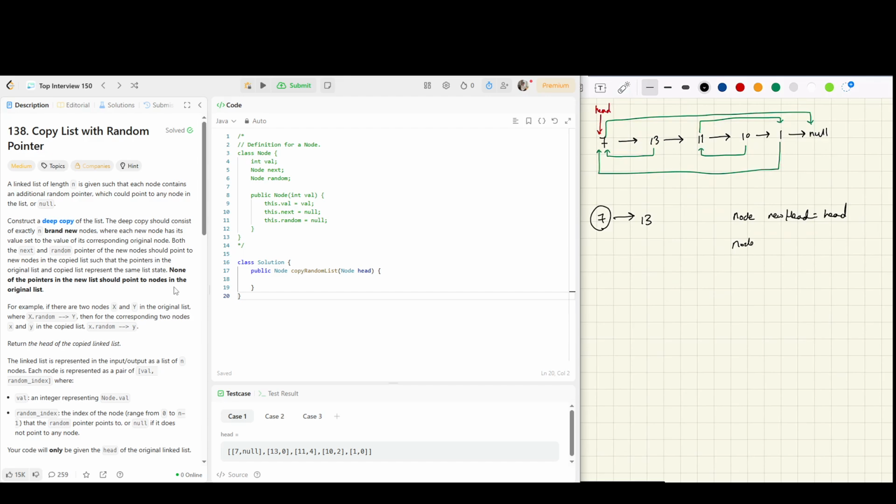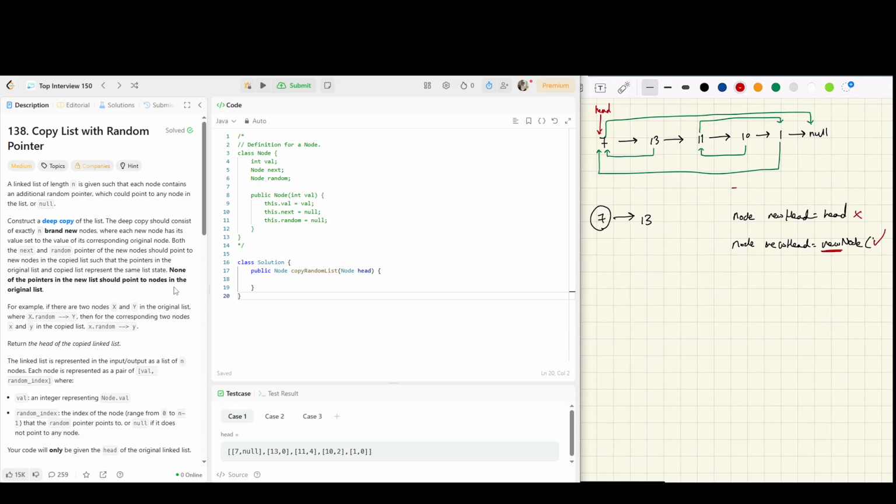We want to do node newHead equals new Node of the value of the head. In this way, we are creating a 7 and there is no pointer. This is what we want to avoid and this is what we want to do. We just need to create a new object by using the new operation.